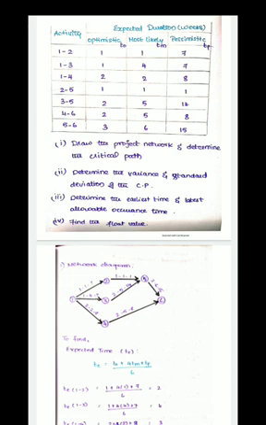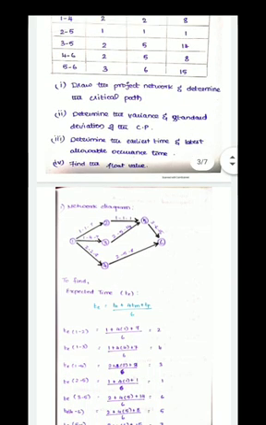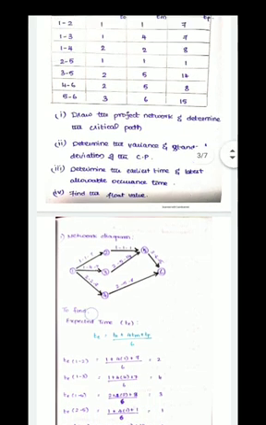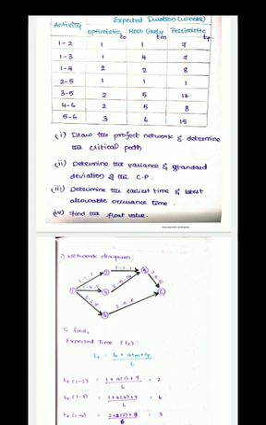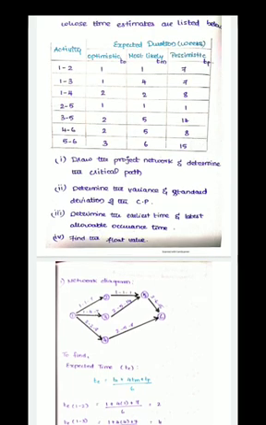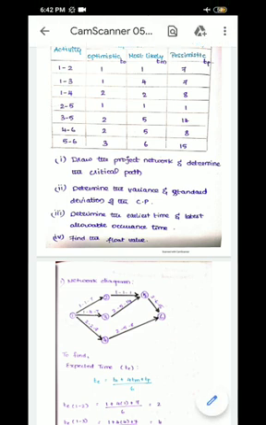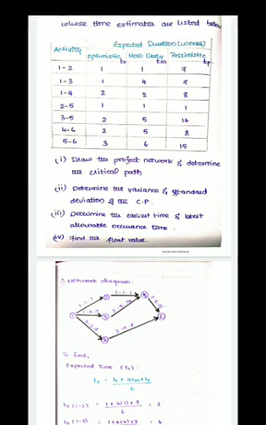I suggest using a pencil when you make a rough diagram of network scheduling, then you can confirm it with a sketch pen or color pencil. The time I have written is above the line. It's always suggested to write it sideways. All the times, that is optimistic, most likely, pessimistic, T naught, Tm, Tp, are represented here. For activity 1 to 2 the times are 1, 1, 7. Activity 1 to 3 the times are 1, 4, 7. For activity 1 to 4 it is 2 to 8. Similarly for the other activities.